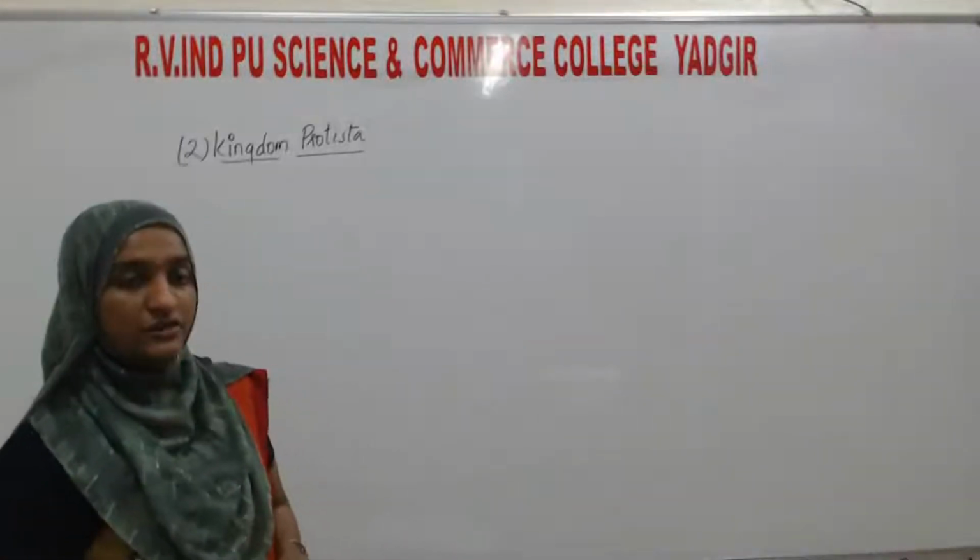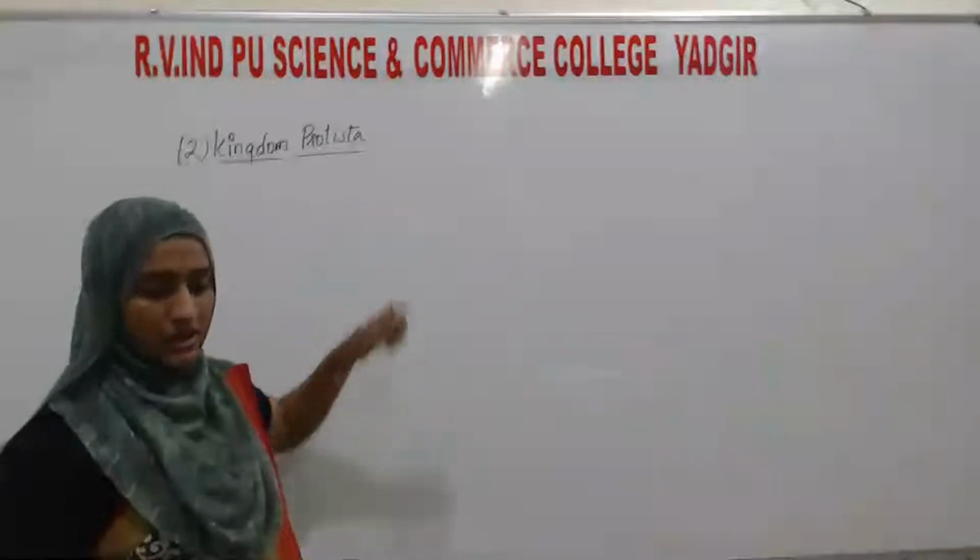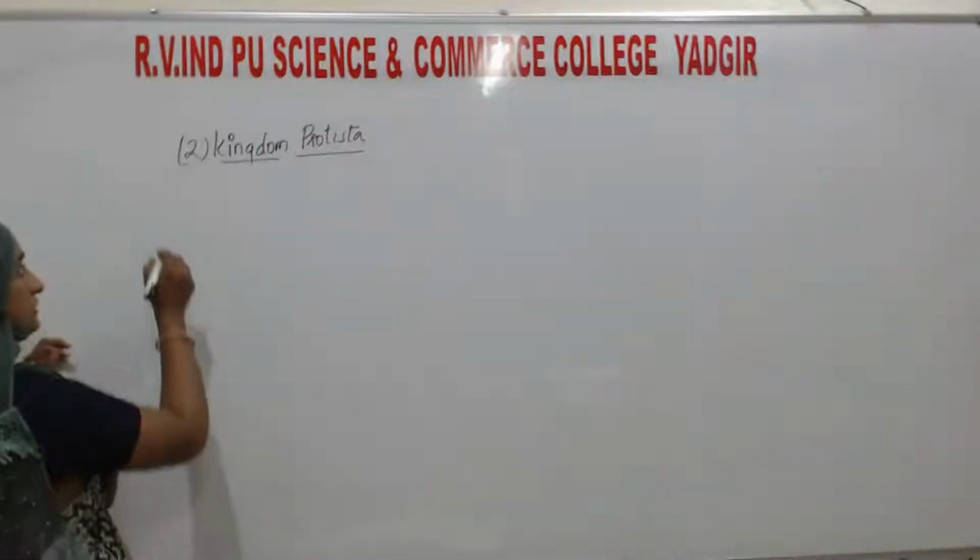The second group of kingdom Protista is Dinoflagellates.